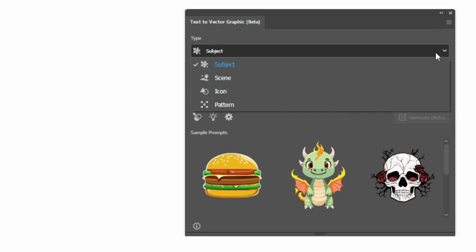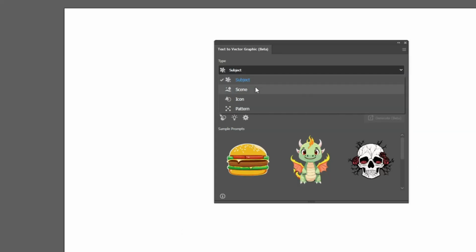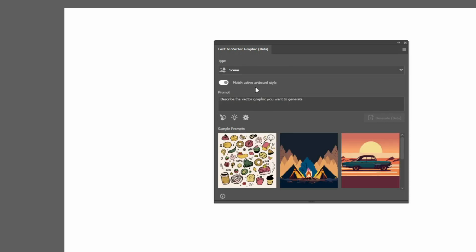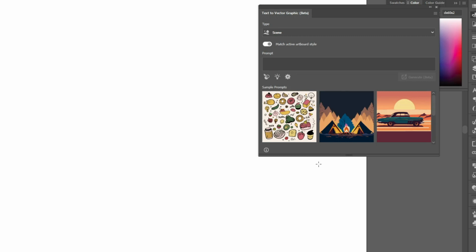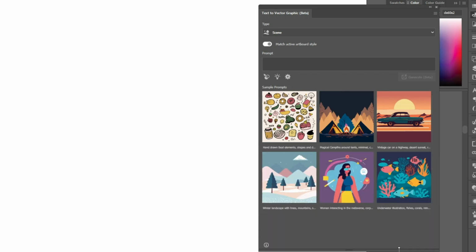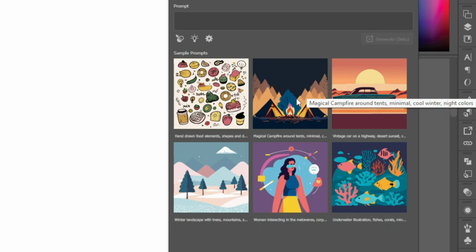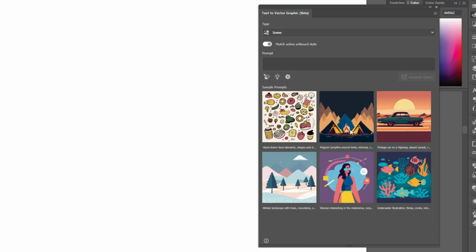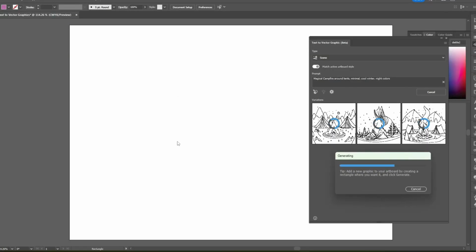First of all, we need a background because right now our artboard is empty. So, let's choose Scene from here. Then you can describe the scene you want to generate, or let's expand this tab and click on one of these sample prompts for testing. Let's click on this prompt. The prompt is magical campfire around tents, minimal, cool winter, night colors. So let it be generated, and here are the results.